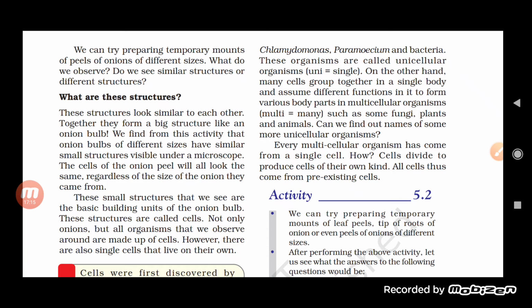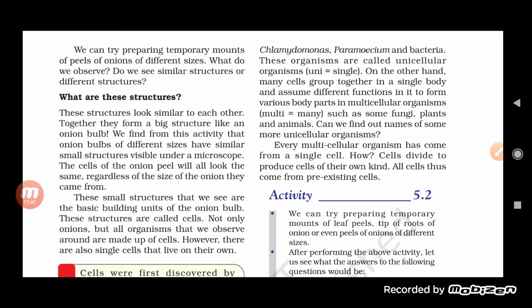It doesn't matter what size of onion peel you have taken, every time you will find a cell wall, a nucleus, a vacuole, and cytoplasm. So you can take any small part of the onion peel, and it will show this basic structure in all of them.